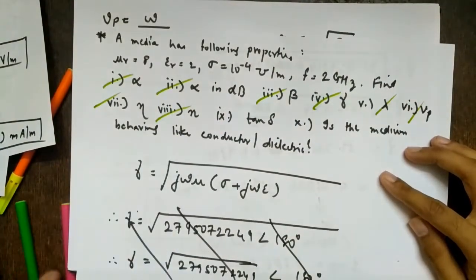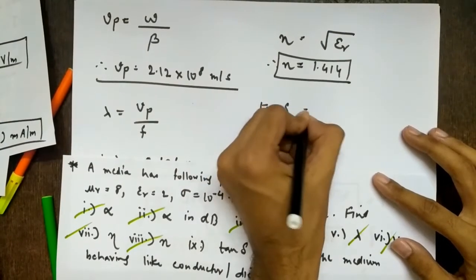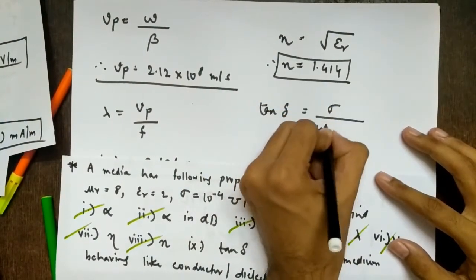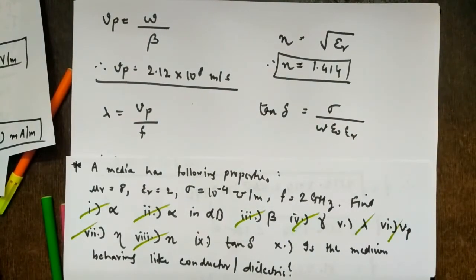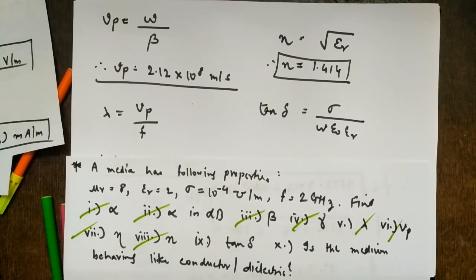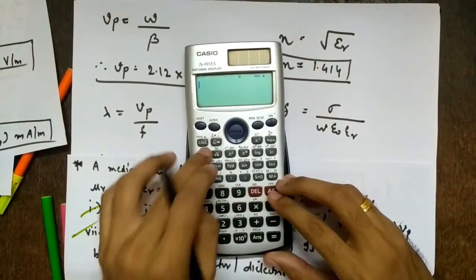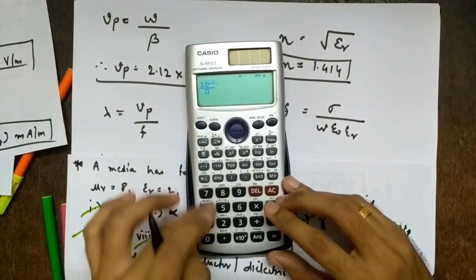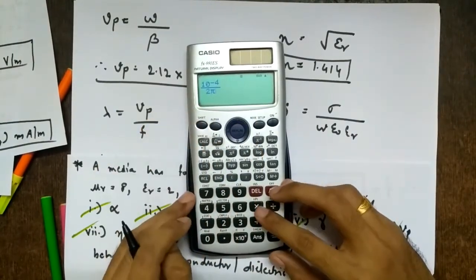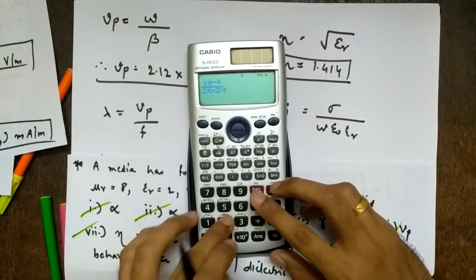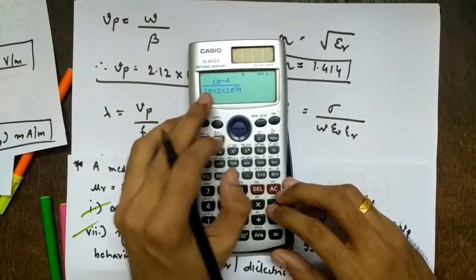And you have to find loss tangent, denoted by tan delta. What is the formula? Sigma upon omega epsilon 0 epsilon r. Let's calculate this. Sigma is 10 raised to minus 4 upon omega, 2 pi f, so 2 into 10 raised to 9. Sigma upon omega is done.